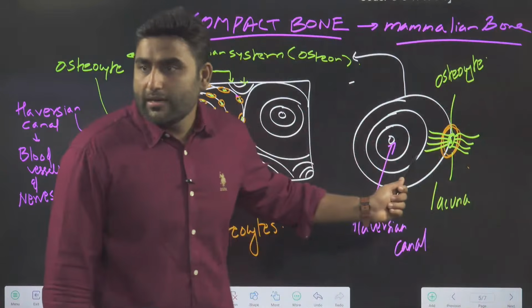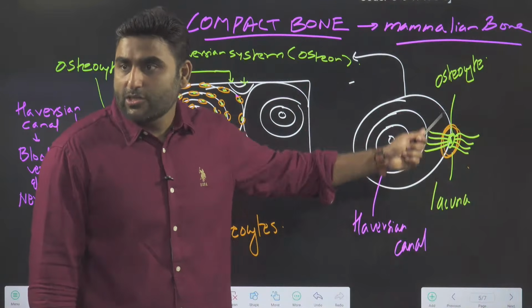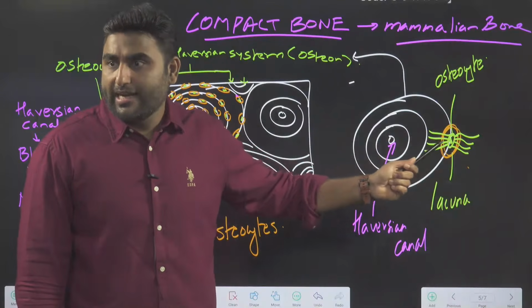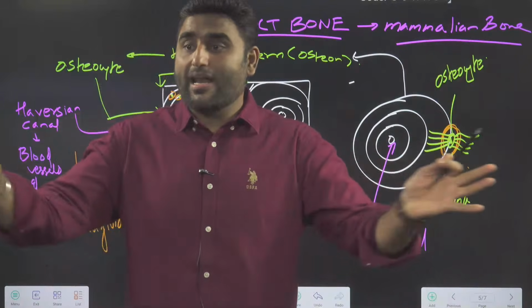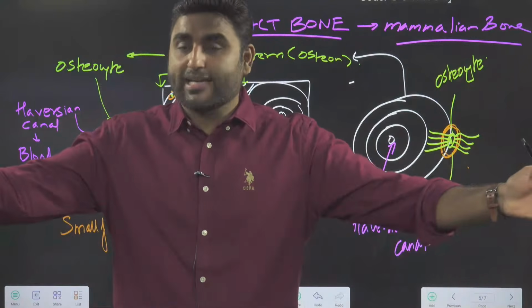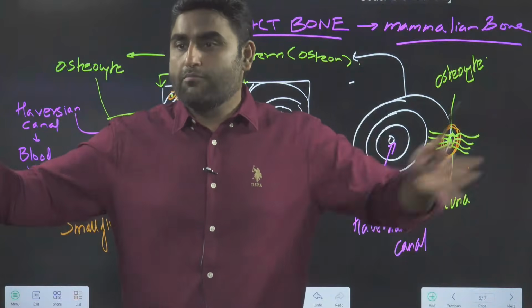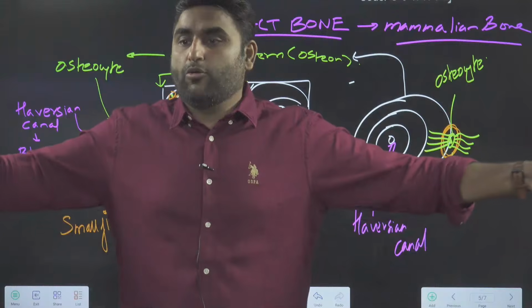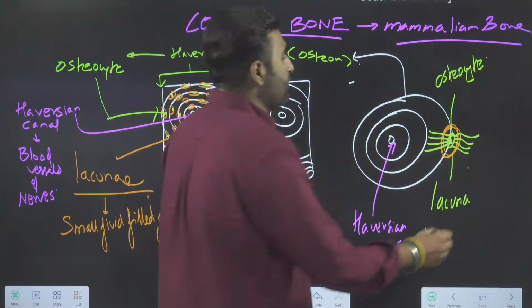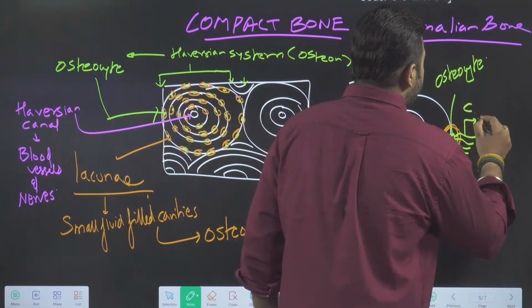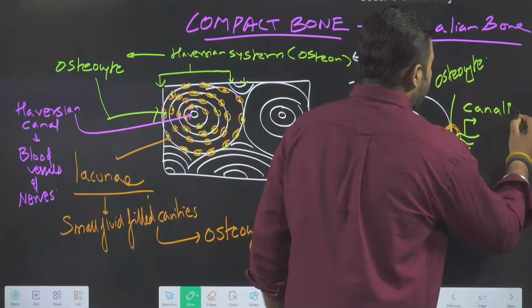Inside there is osteocyte. Now the osteocyte is giving out hair-like cytoplasmic extensions from both sides. So if I am an osteocyte, from both sides I am giving the cytoplasmic extensions, and these will be called canaliculi. What will it be called?